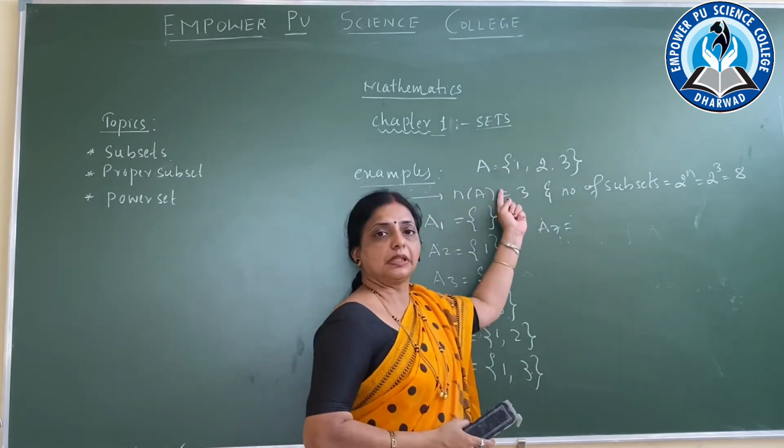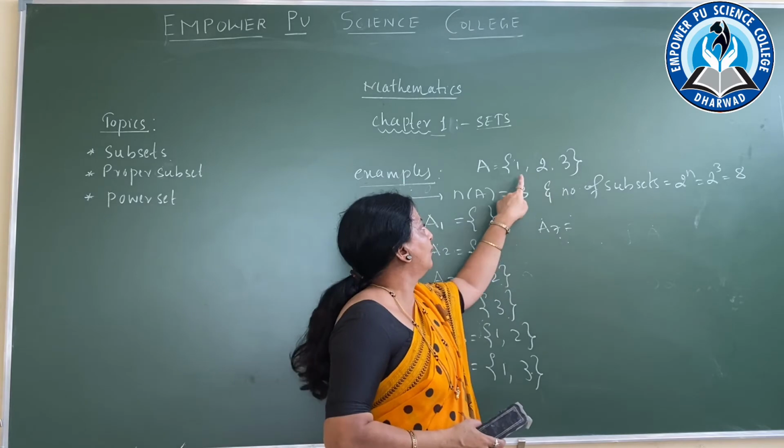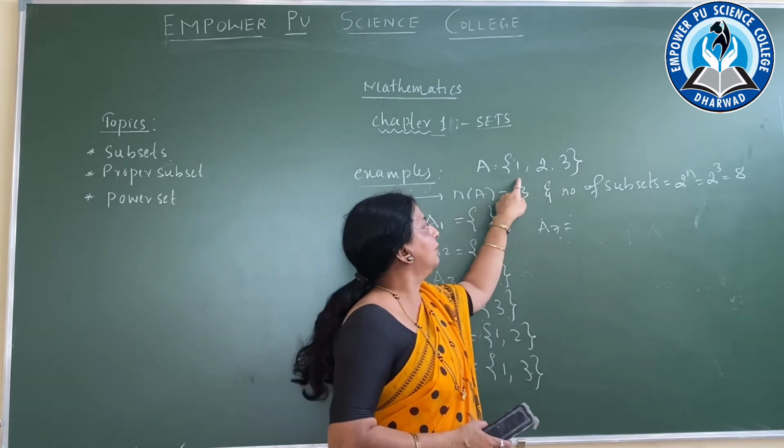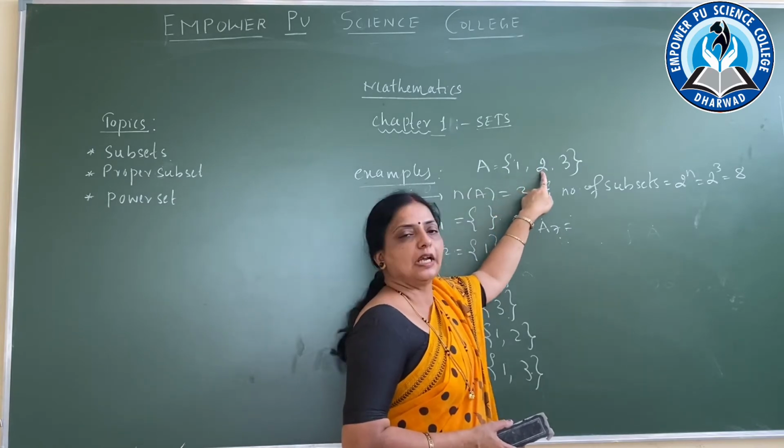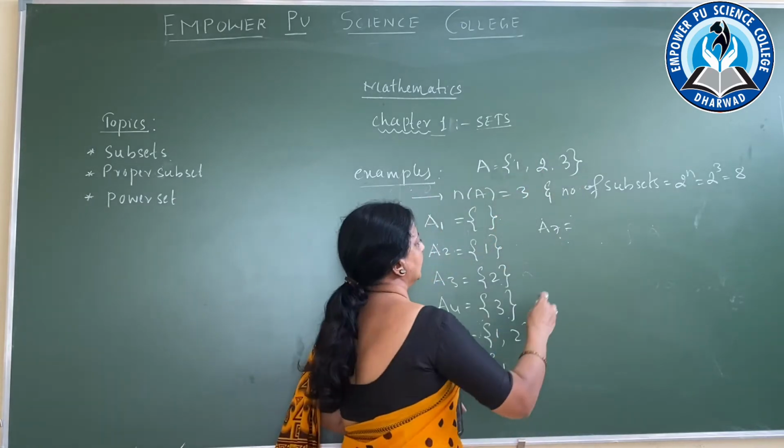Reverse should not come. Don't go in reverse. Go forward. First element 1: it comes as 1 2, then 1 3. Now what is the next element? 2 comes like this. So what I have to take is 2 3. Next is 2 3.